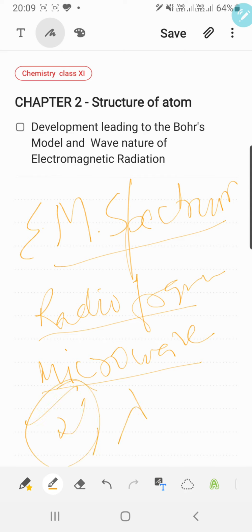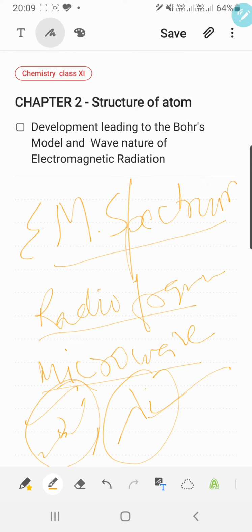This is the symbol of the frequency, and this is the symbol of wavelength. Other regions are the infrared region, UV region, and cosmic regions. All these regions vary in terms of the frequency and the wavelength. Also there is a small portion known as the visible light. This is the part which our eyes can see.